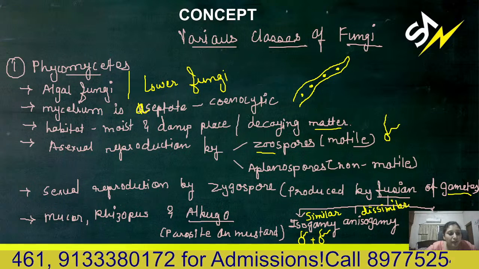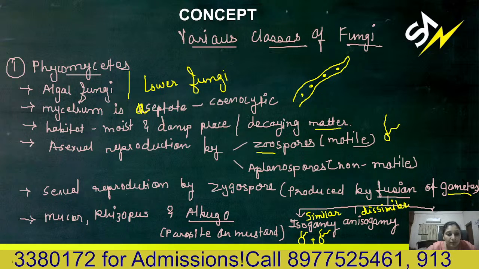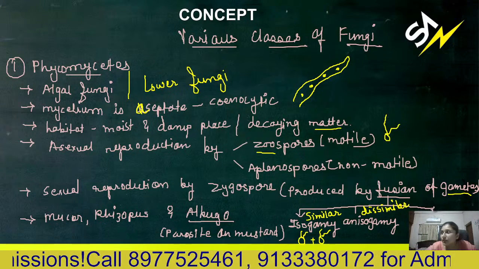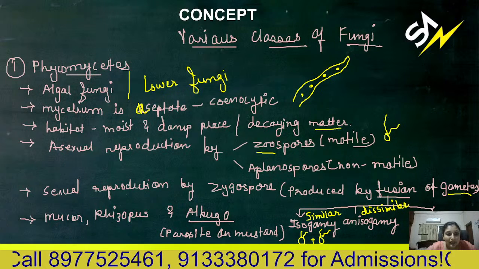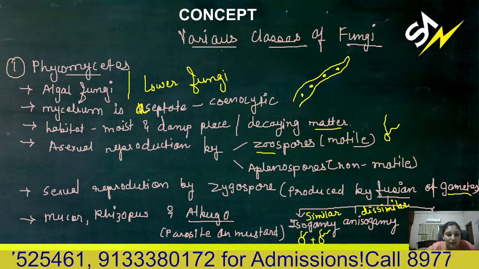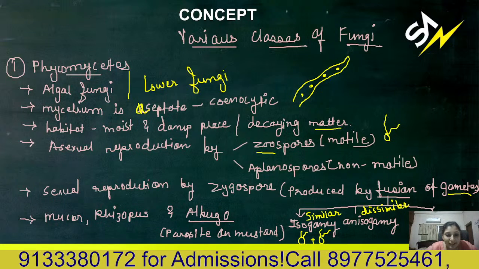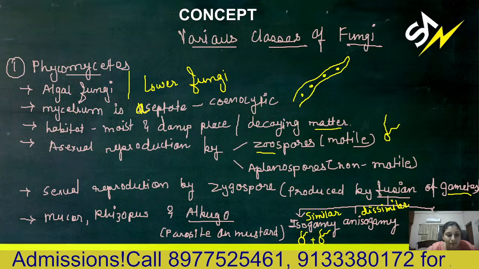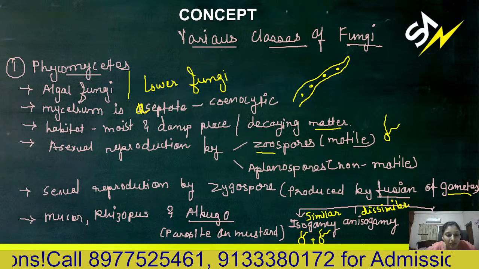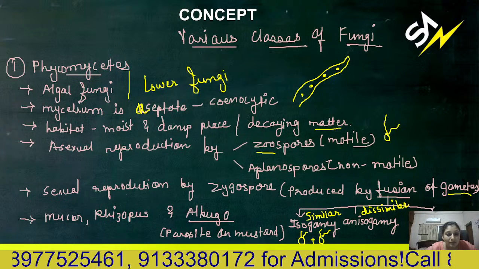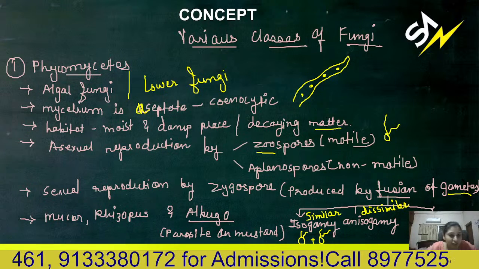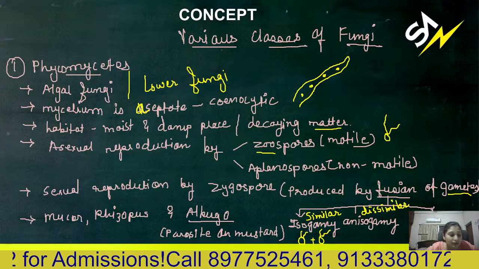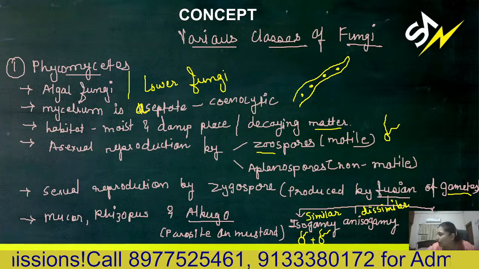Examples of Phycomycetes are Mucor, Rhizopus and Albugo. Albugo is a parasitic fungus on mustard leaves. What we eat in winter, sarson da saag and makke di roti, is made from the leaves of the sarson, the mustard plant. Sarson might get infected by Albugo, and you can see fungal growth over the leaves. Mucor and Rhizopus: Rhizopus is also known as bread mold, growing over bread.